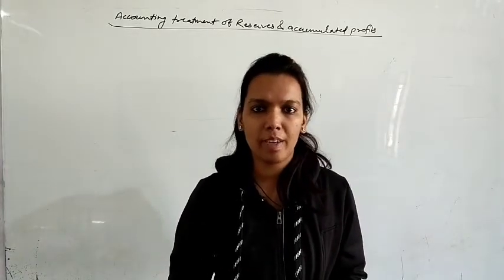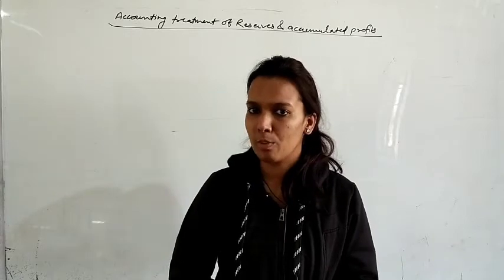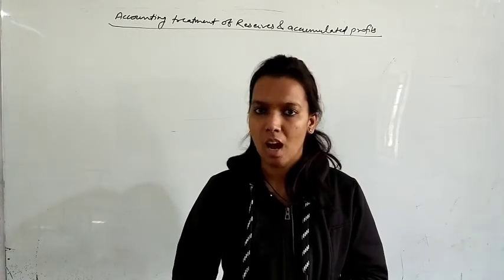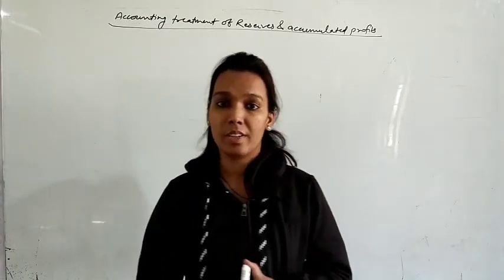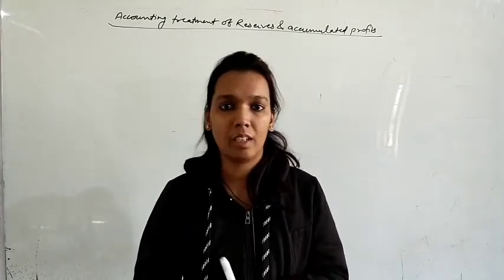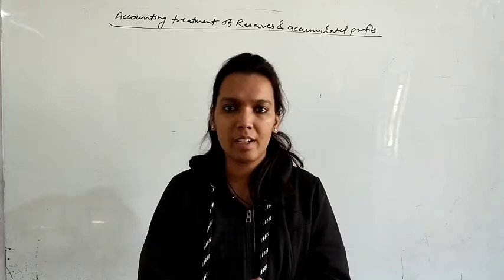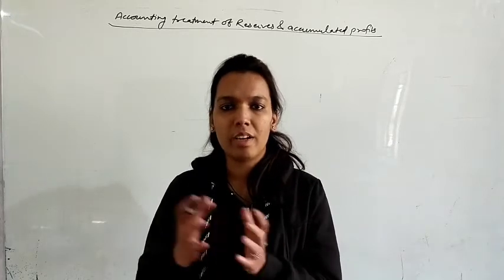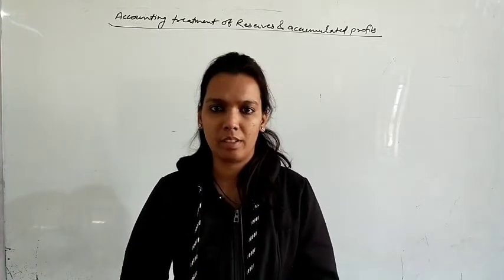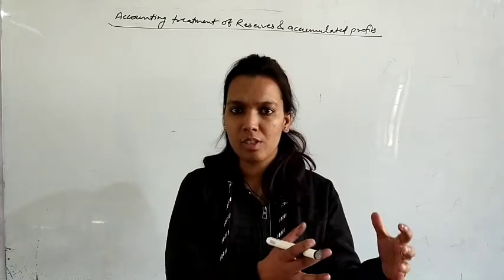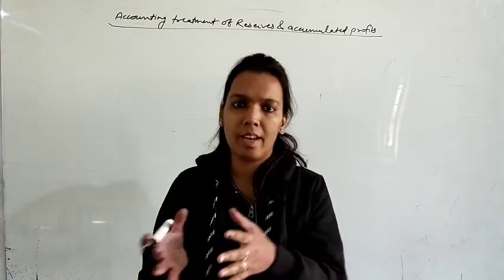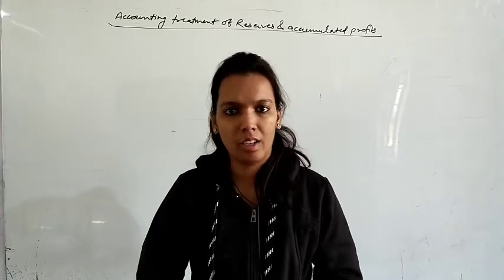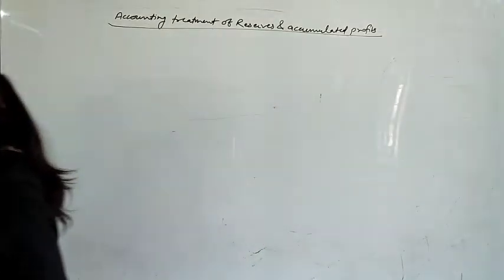Just simple, we have to pass the entry that we will distribute it among the old partners. How? Suppose there is a general reserve in the question. General reserve is credited, we write it on the liability side. So whenever we distribute it, it will be debited. Means all the credit reserves will be debited in the journal entry, and all the debit losses of the balance sheet will be credited in the journal entry. Okay, let's start one question for clearing this.